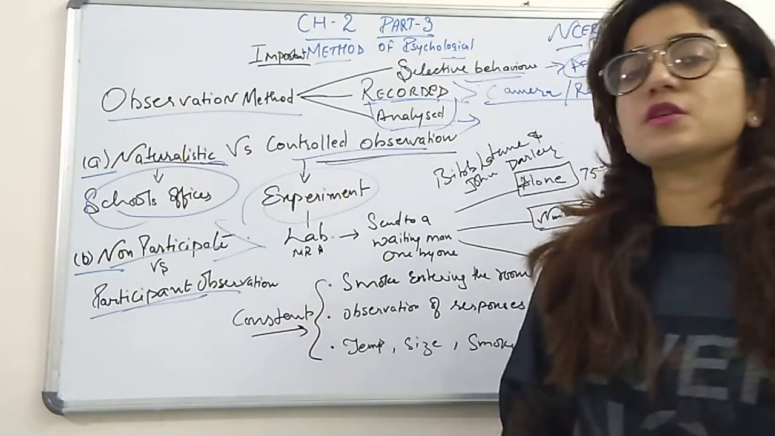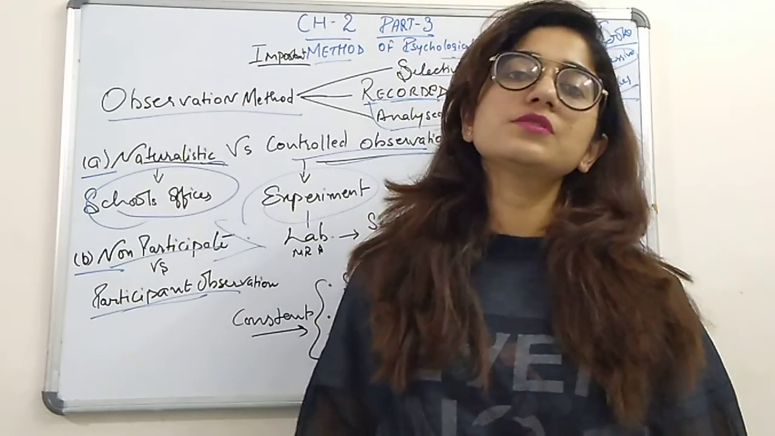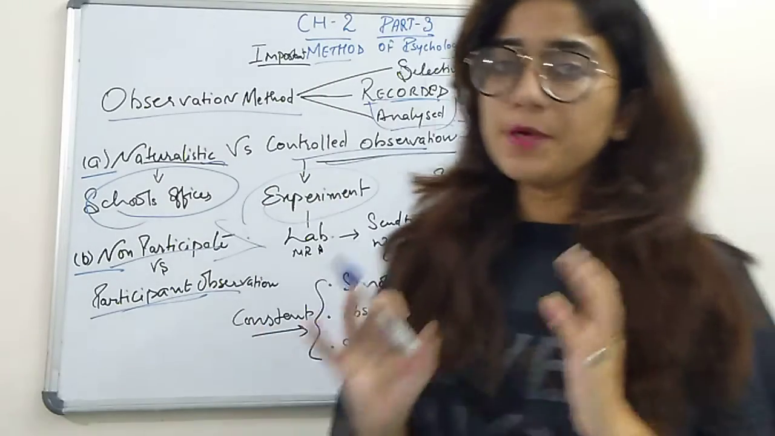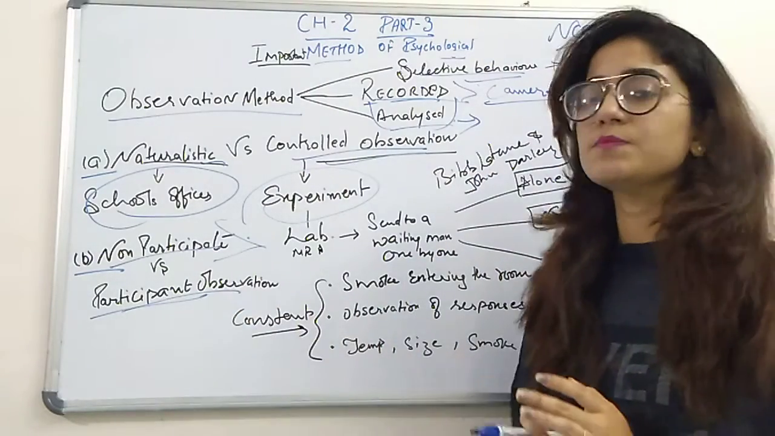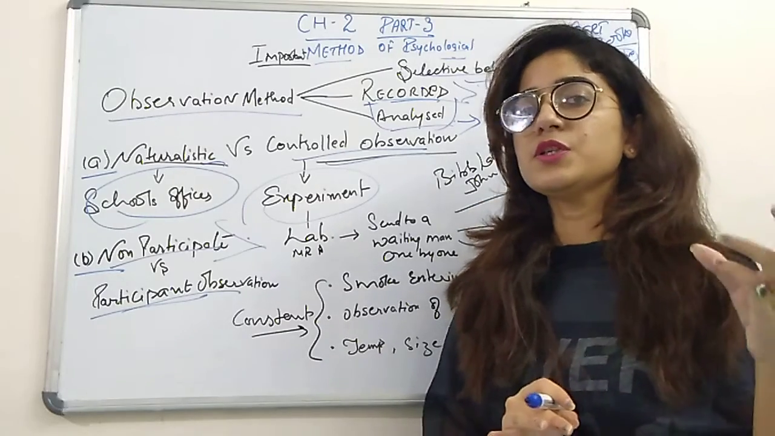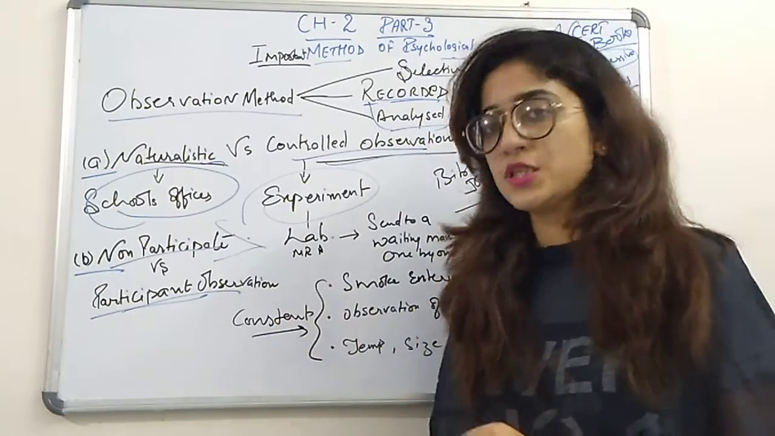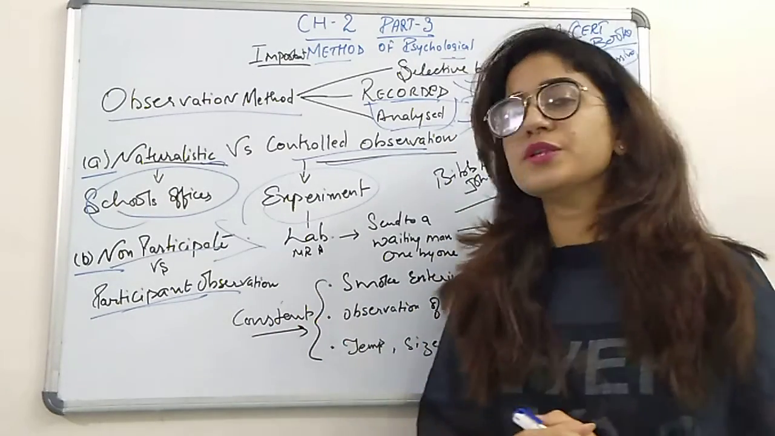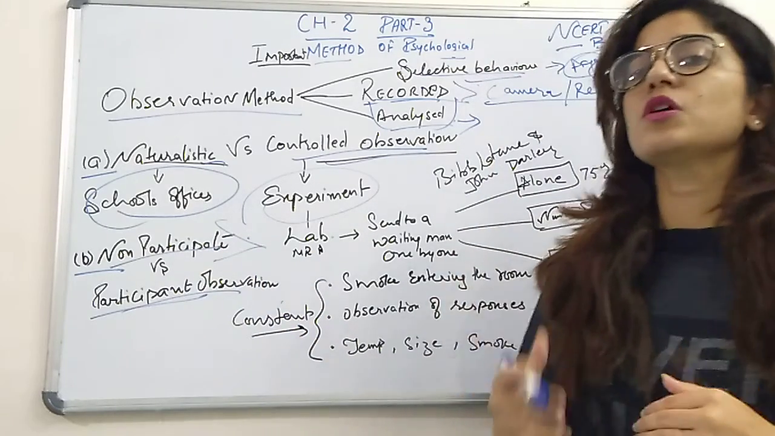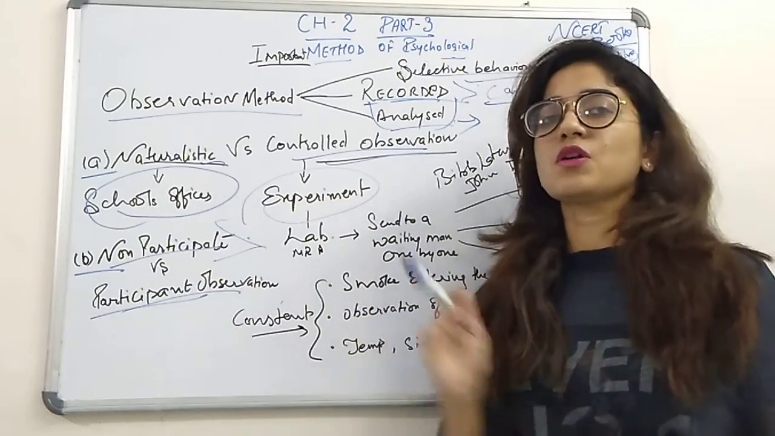Non-participation observation is an observation in which we are not including the students in a particular situation, but participant observation is one in which we are observing the people and including the students in various situations. When we include students in some activities, that is considered participation observation.